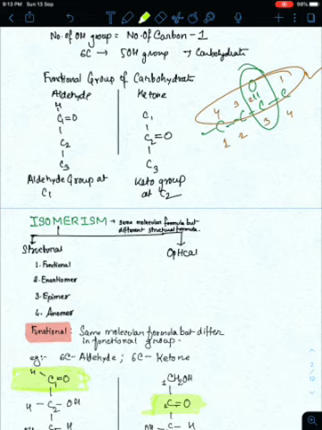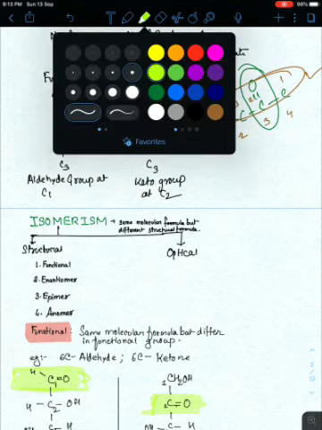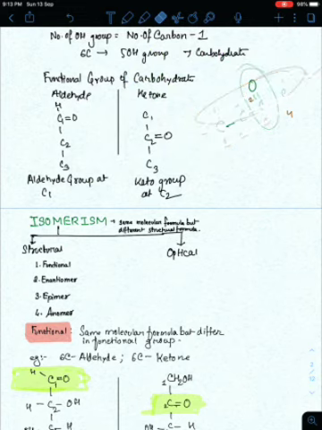Because here the ketone group gets number 2 position, and here the ketone group gets number 3 position, and as per the rule of chemistry you should have the ketone group at the lowest possible position.